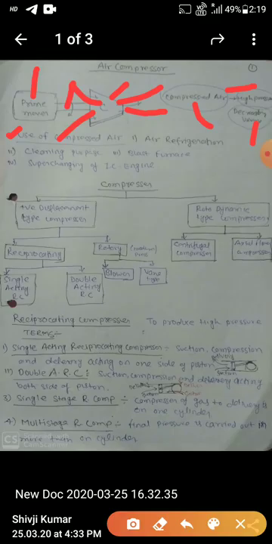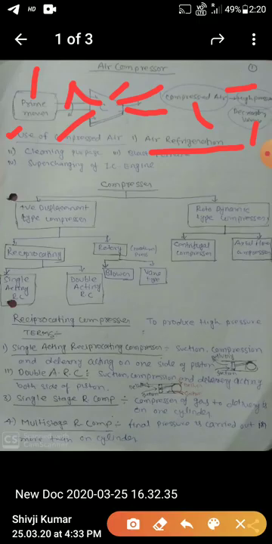Why do you use compressed air? It is generally used in air refrigeration, as you can see in your life. For cleaning purposes, we use it in blast furnaces and for supercharging of IC engines. Compressed air is used in many applications in your life, but I am going to explain only these.